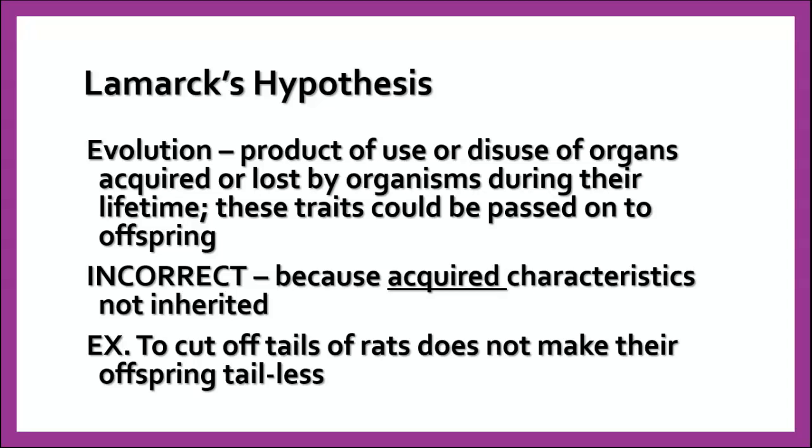These things that are acquired that we do during our lifetime are not inherited. And so just because we cut off the tails of rats doesn't make their offspring be born tailless. It just means that the genes are still there to make the tail, and we didn't remove the genes, we just removed the tail. It's all down to what happens in the genes. Genetics is the key to all of understanding this.